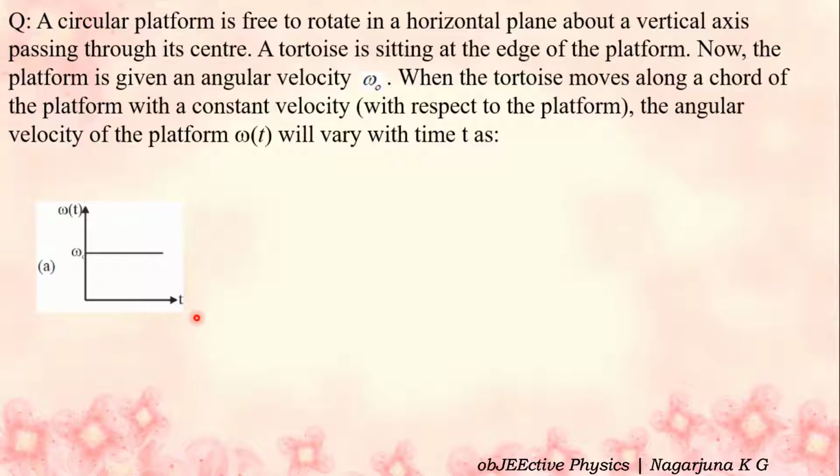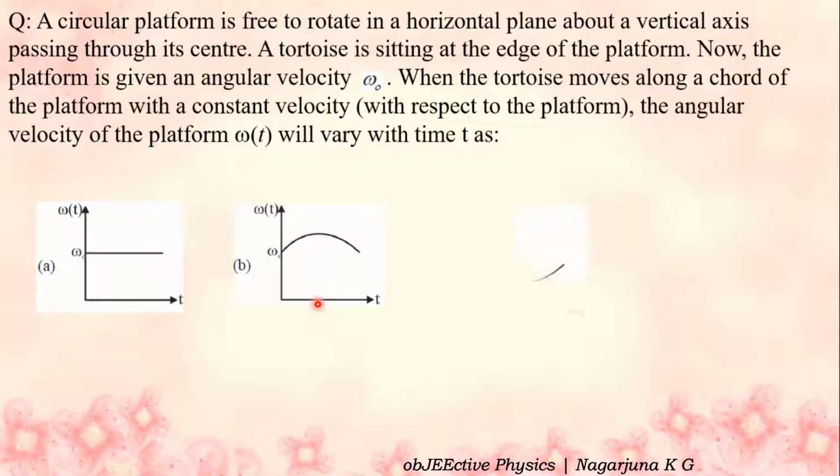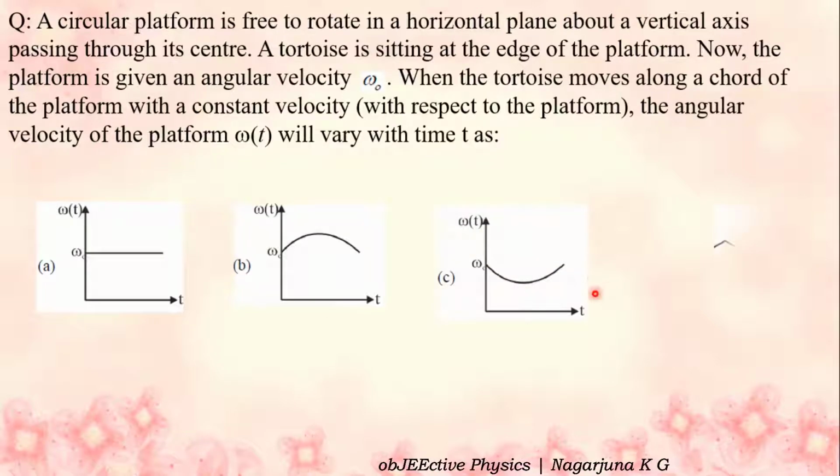See the options, graphs between omega and time. Option B, option C, and option D.